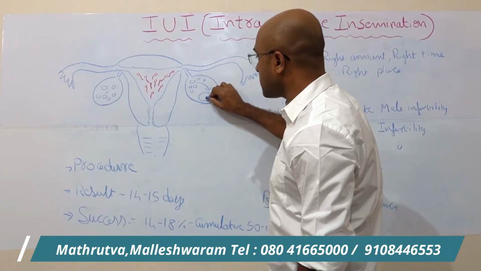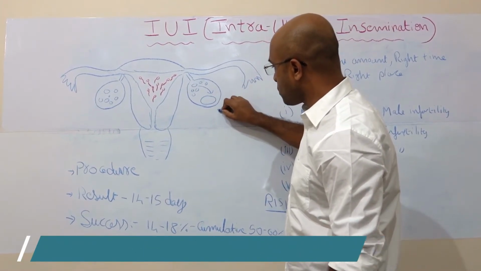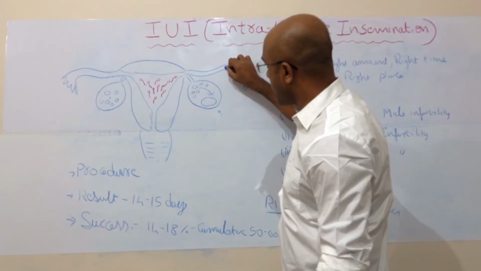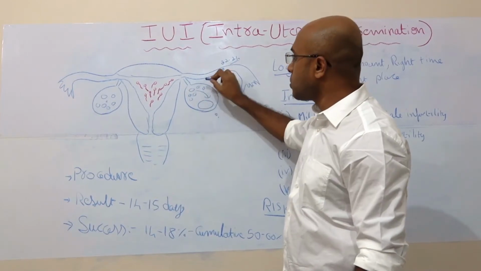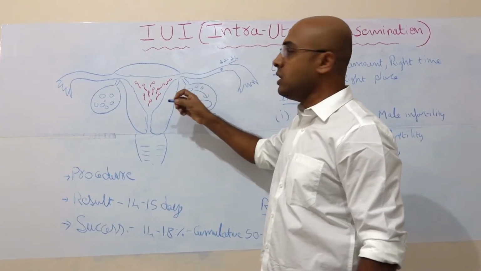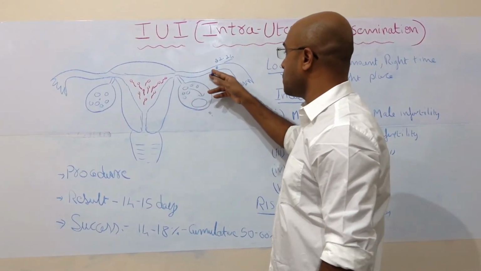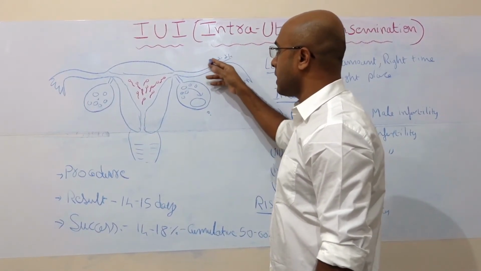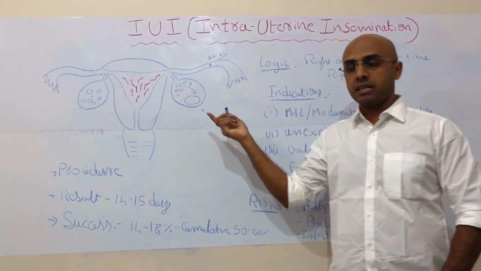Ovulation happens here and the egg is released. The tube comes and tips it, and the egg waits for somewhere between 20 to 24 hours. So we keep the sperms near the egg, so that they pass inside the tube, meet the egg, and fertilization happens. This is how we increase the fertilization chance.